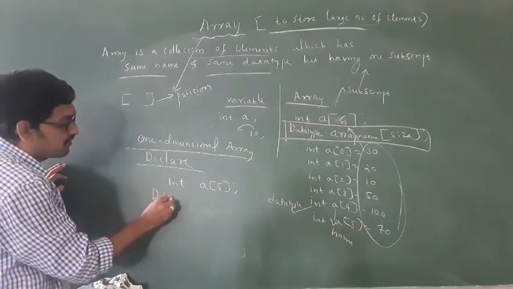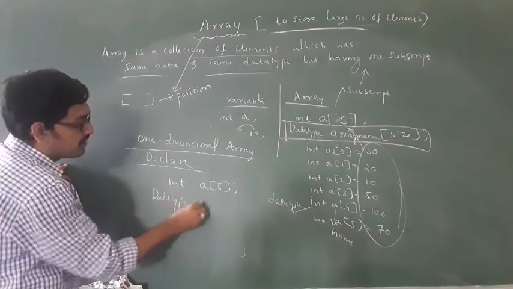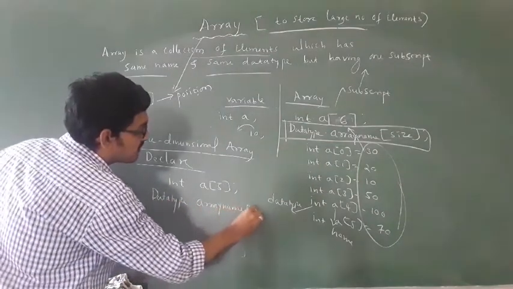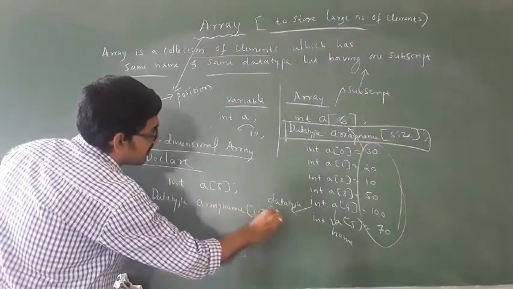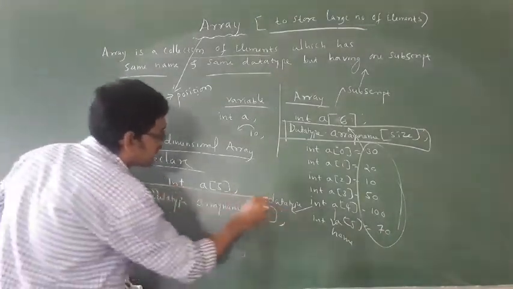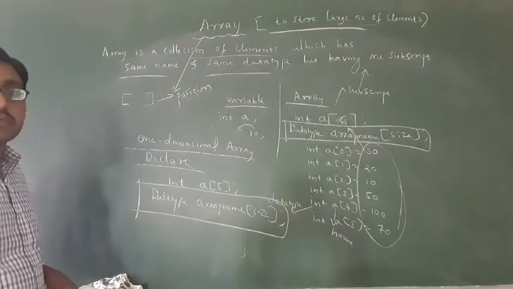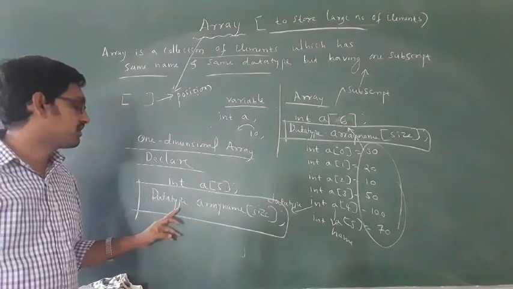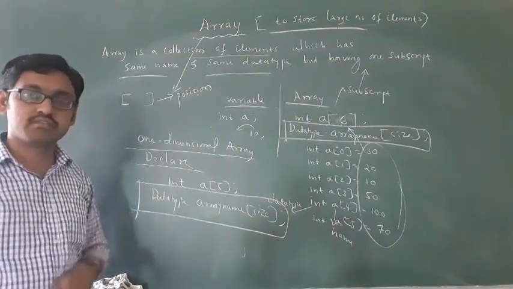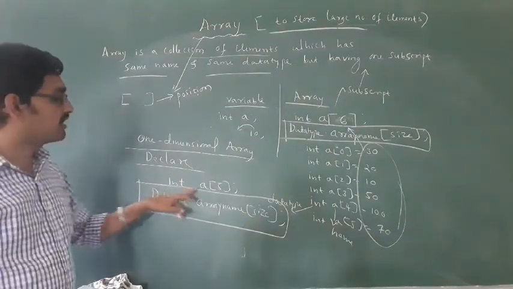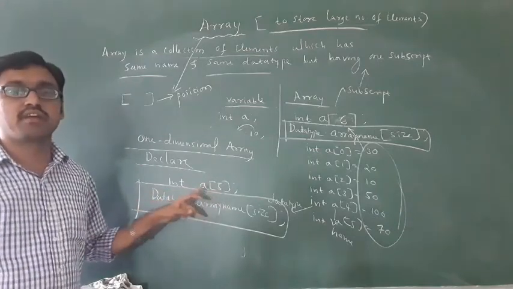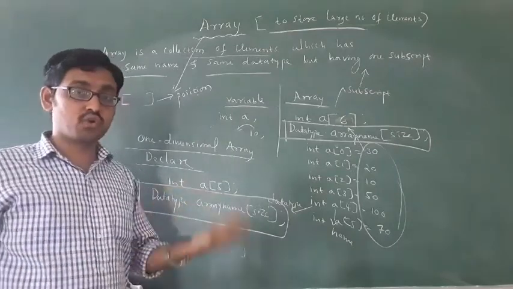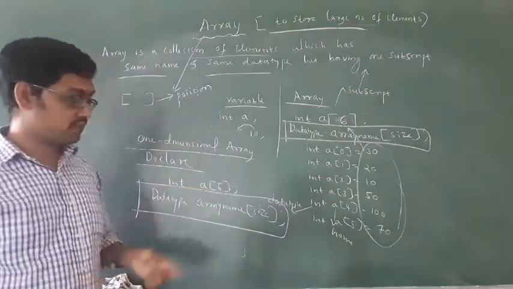Data type, then A means the array name, then 5 means that is the size, semicolon. This is how to declare a one dimensional array. This is very important. Syntax: data type, array name, size. Example: int A of 5, int A of 10. int A of 10 means it stores 10 values, and 5 means you can store 5 values.